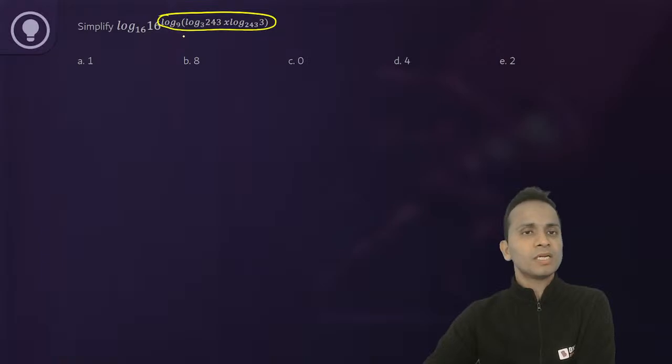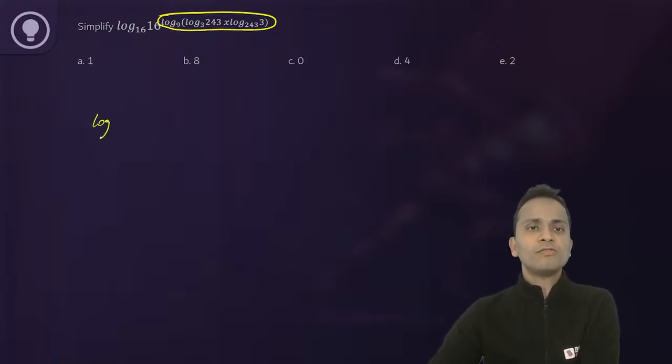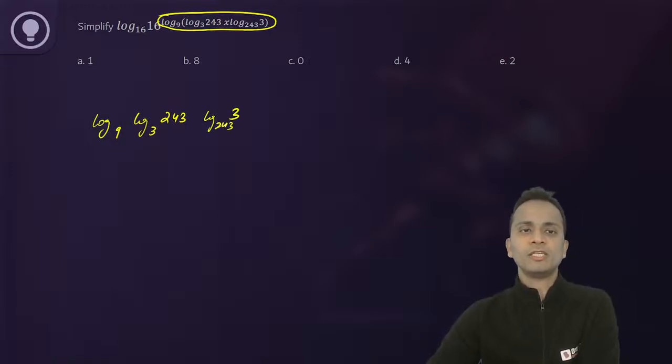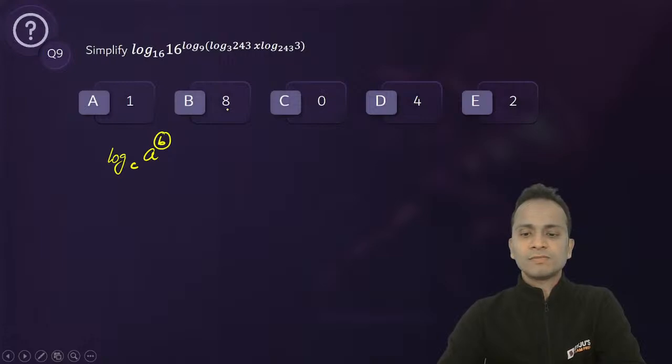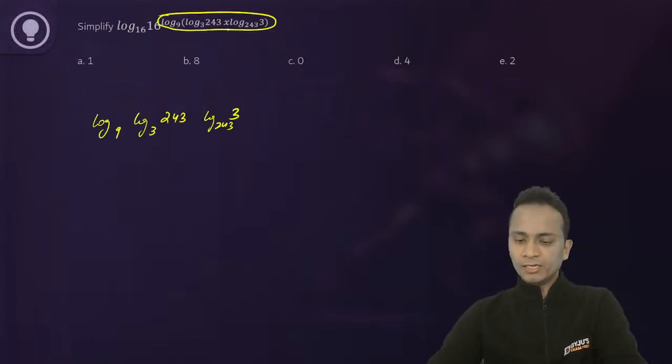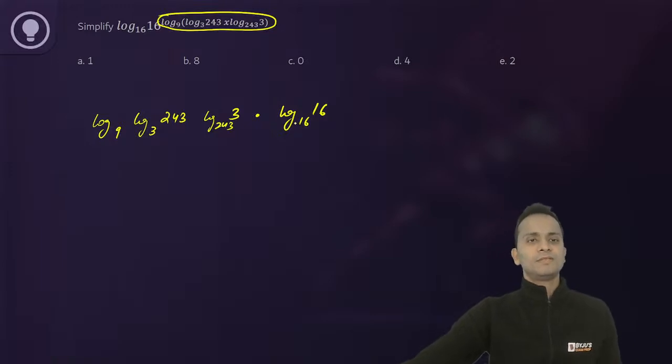Log here base 9, base 3, 243 multiplied by log of 3 to the base 243. Okay, right? Clear? Now this comes in front and gets multiplied with log of 16 to the base 16. Clear?